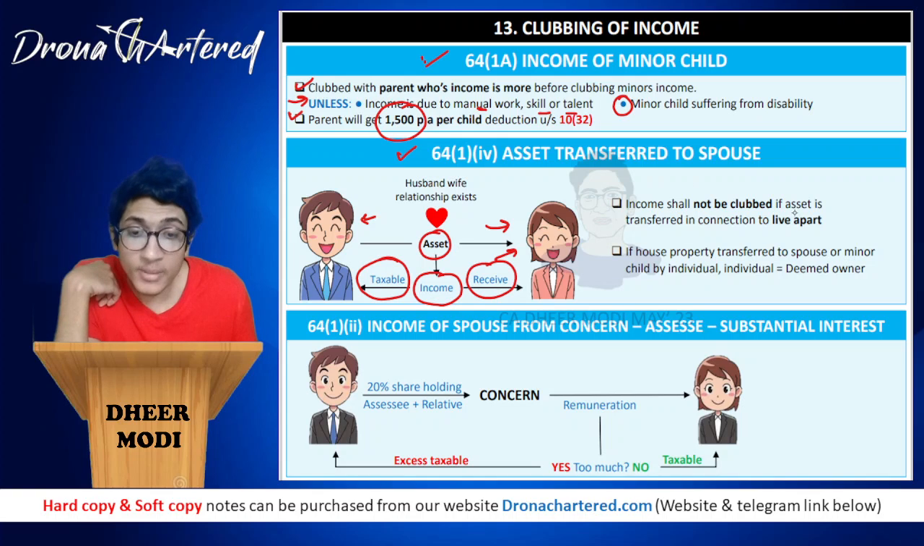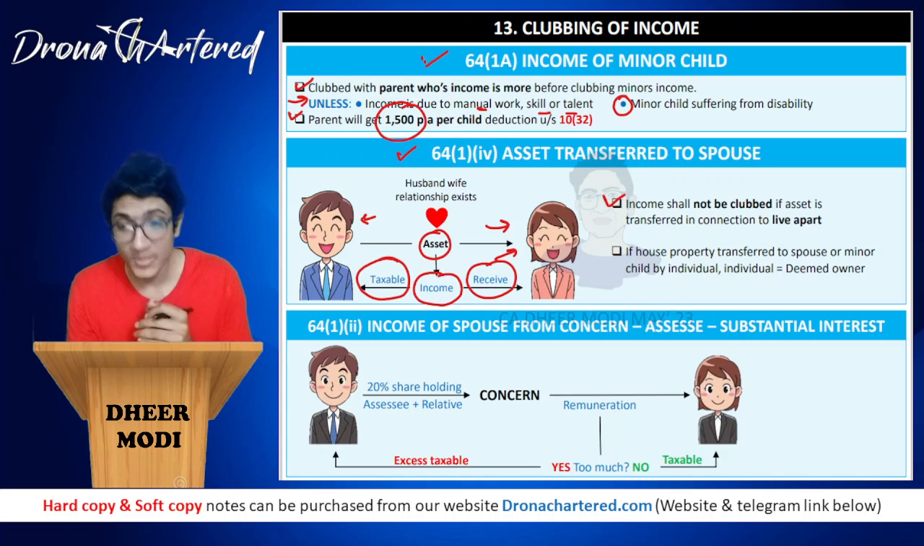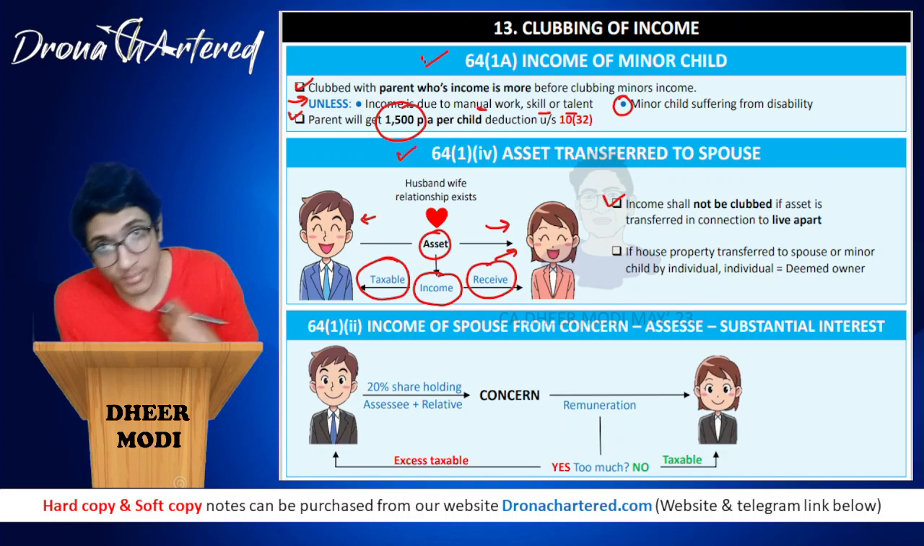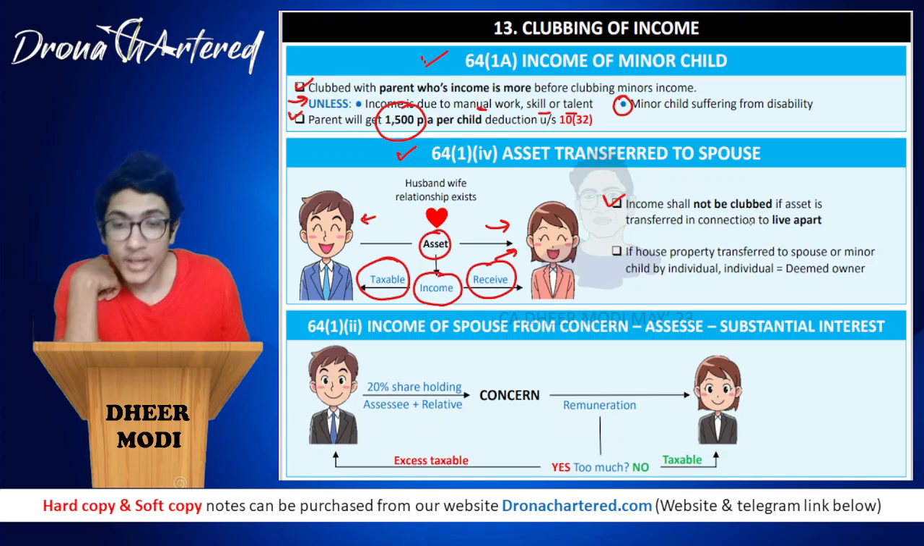Income shall not be clubbed if the asset is transferred in connection with living apart. For example, the husband and wife have separated, and in such a case, the husband has given some property to the wife. Now, any income that the wife receives from this asset will not be clubbed in the husband's income because it is in connection with living apart. That is, they are living separately.